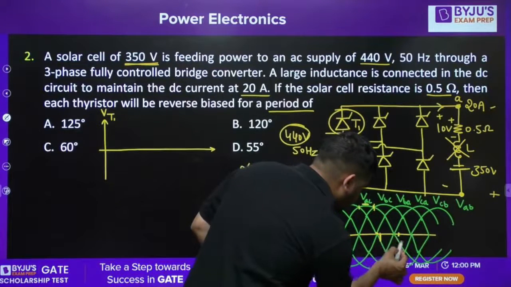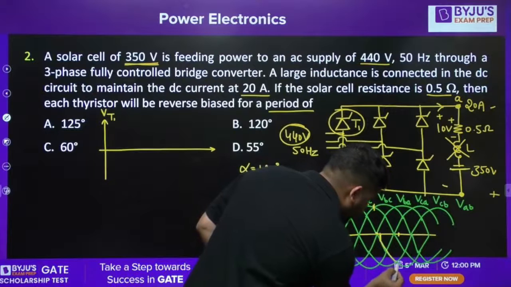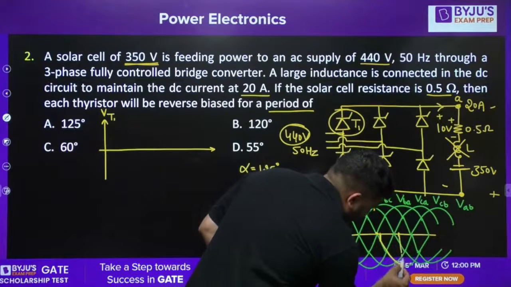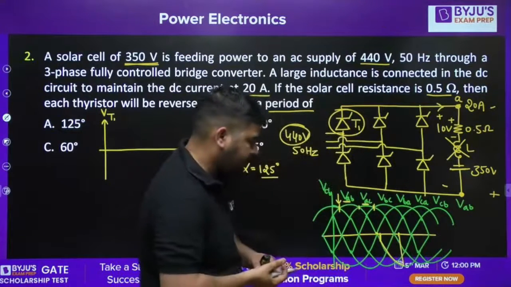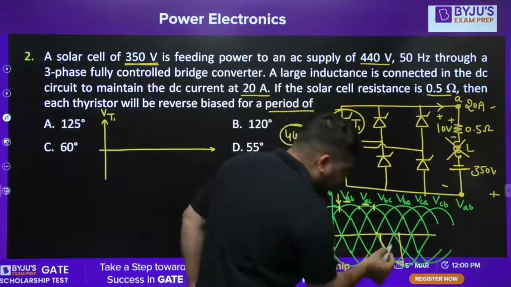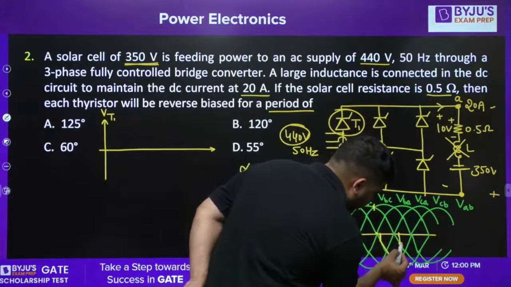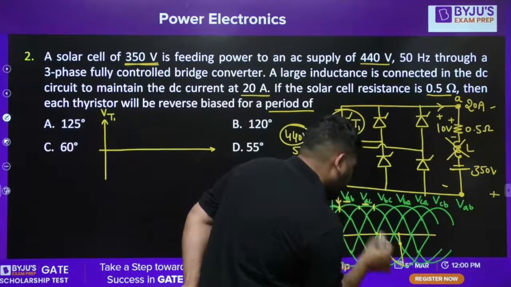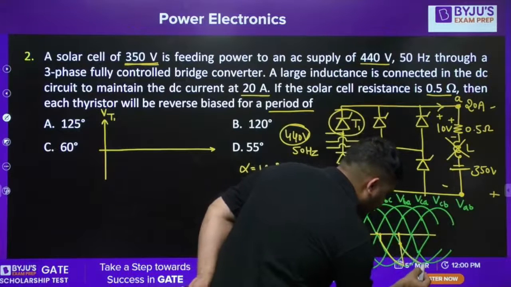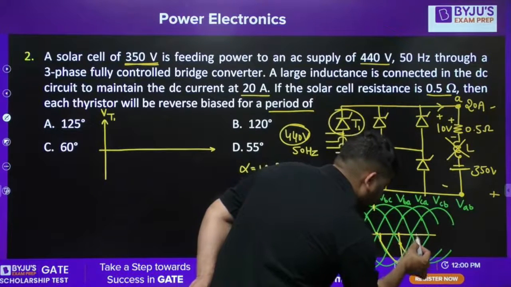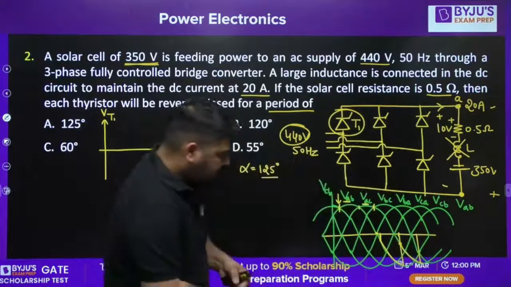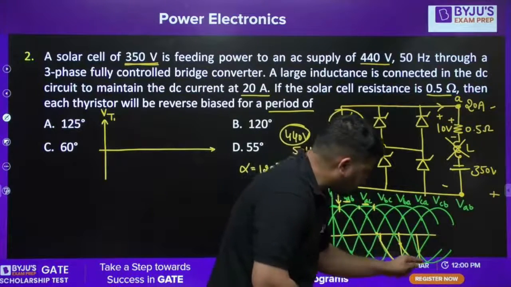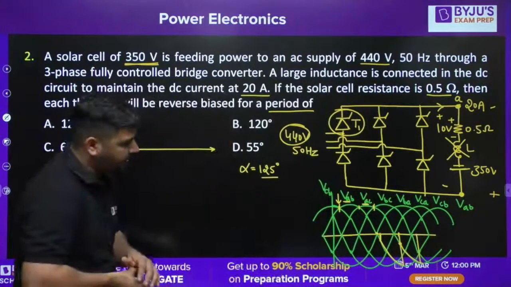It means output voltage will be like this. Now from this point onward, output voltage will be VAC. Is it fine, guys? So this will be my output voltage and its average value is minus 340.